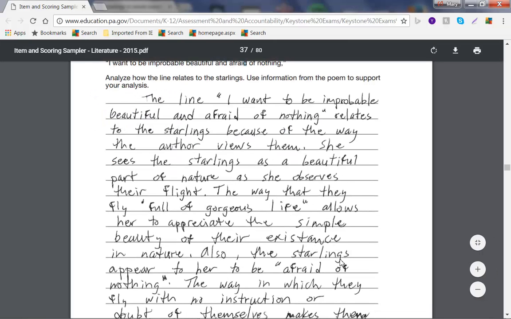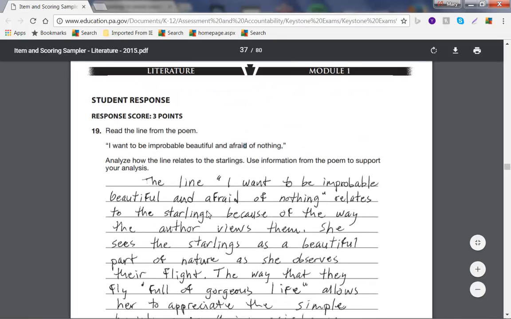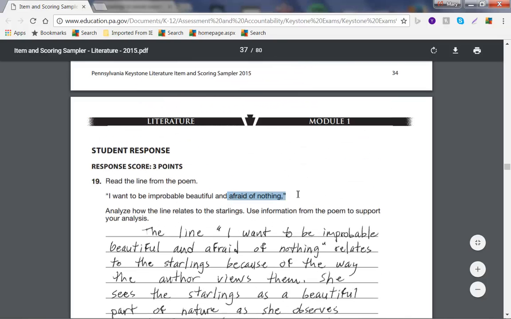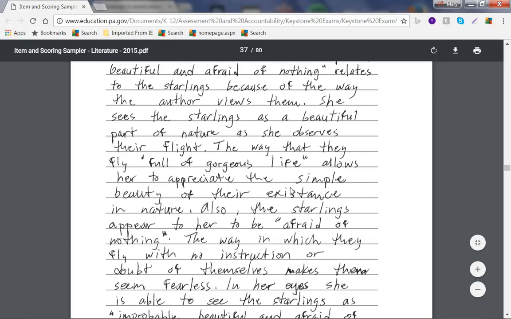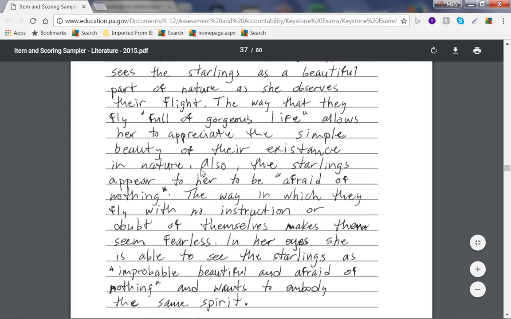So here's afraid of nothing. The writer goes back to say, yes, you're asking me about this, and I'm telling you about this. "The way in which they fly with no instruction or doubt of themselves makes them seem fearless." So not only is the speaker saying the starlings appear to her to be afraid of nothing, I'm going to explain how I know this and why. The way in which they fly with no instruction or doubt of themselves makes them seem fearless. So the speaker expands on this.